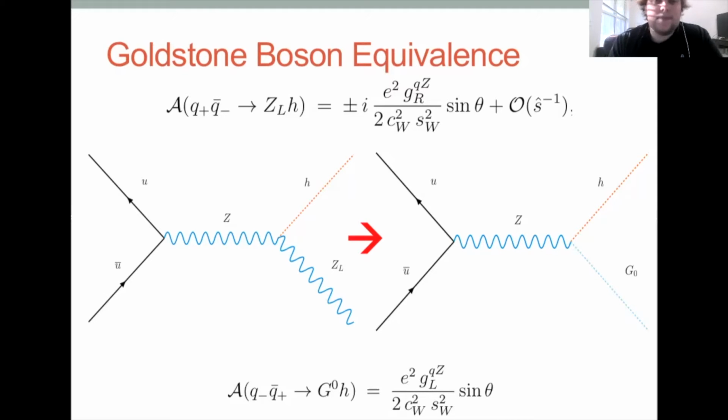To show you that, I've written down the amplitude for Z_L H at the top and G0 H at the bottom. And you can see that in the order s expansion, the Z_L H is the same as the G0 H, which is to say that the longitudinal mode is basically the same as the Goldstone in the high energy limit. Okay, so that's the Goldstone boson equivalence. And basically we want to go about measuring this convergence.